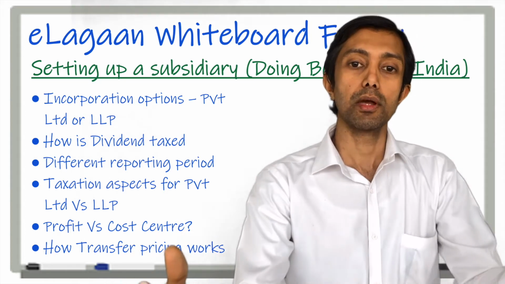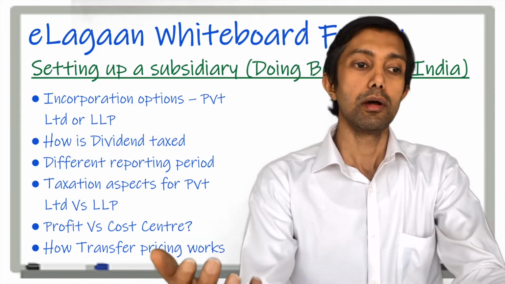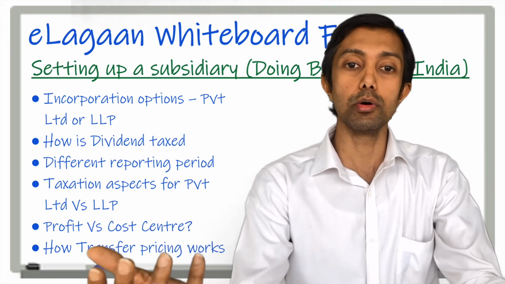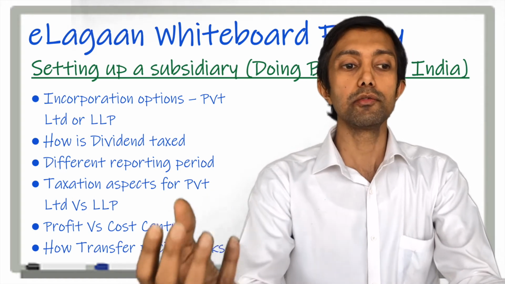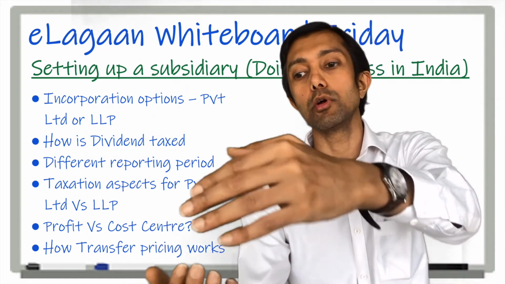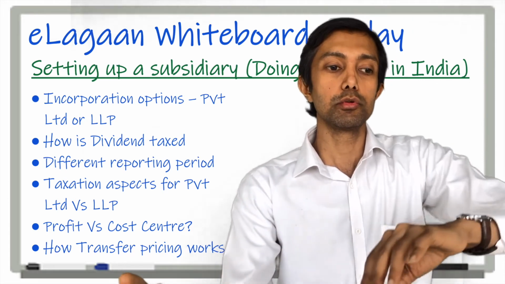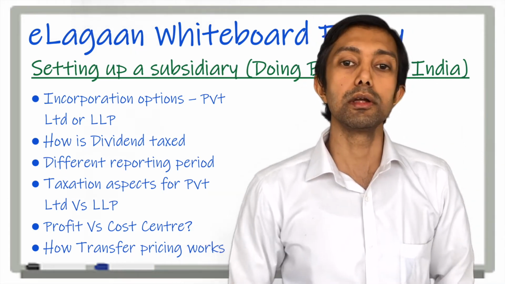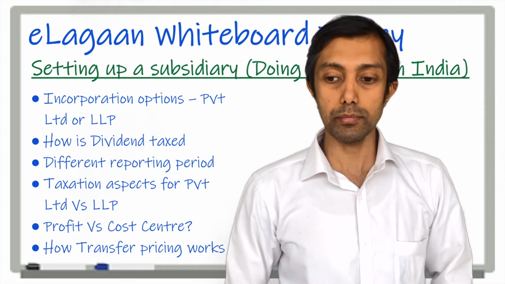For the limited liability partnership, it is easy to repatriate profits, the share of profits at no additional cost because there is no tax in India. The reason for no tax in India is that the LLP would already have paid the taxes. So on subsequent distribution of share of profit, the Indian Income Tax Act gives you an exemption.